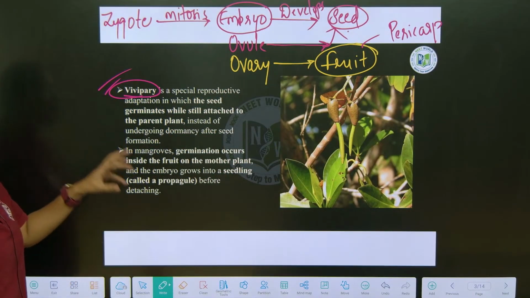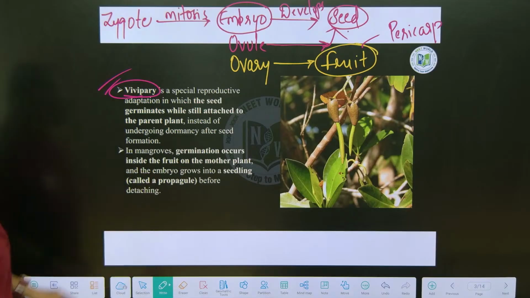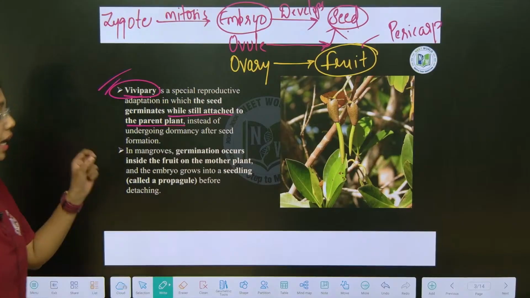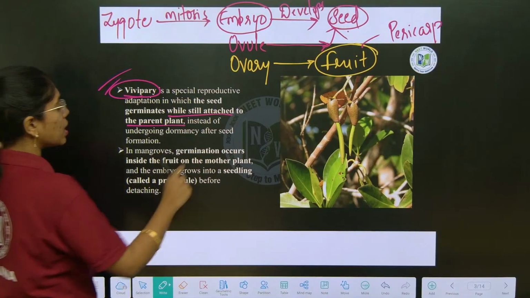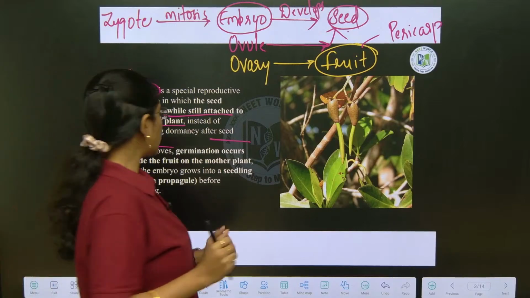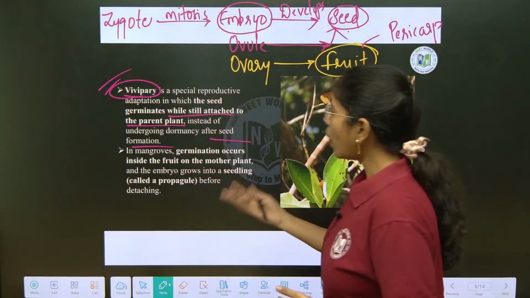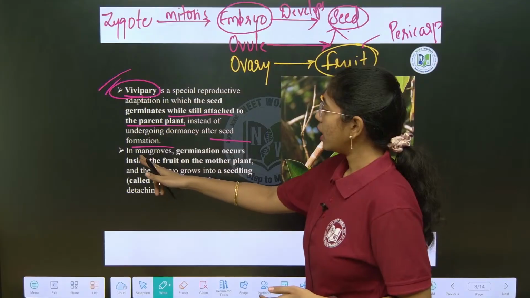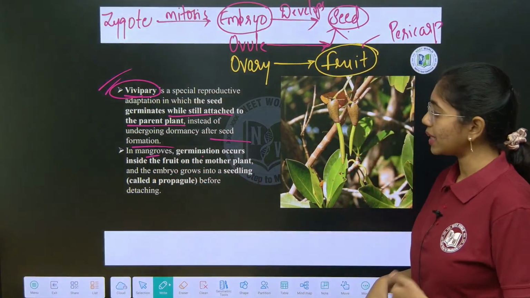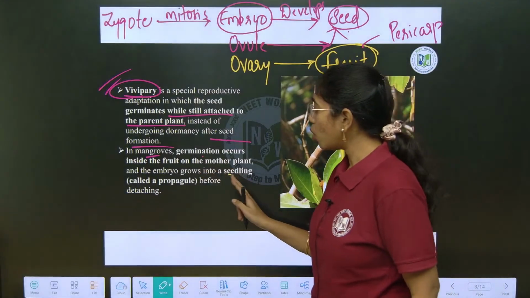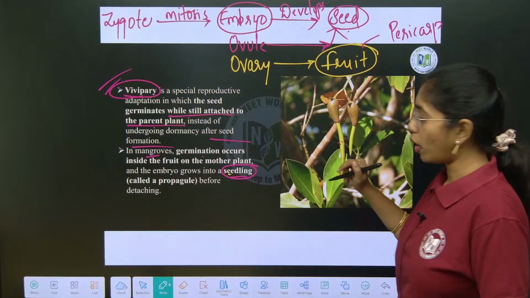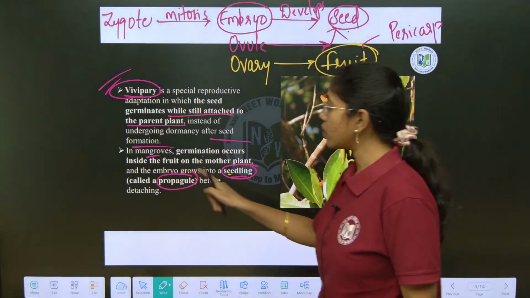Vivipary is a special reproductive adaptation in which seed germinates while still attached to the parent plant, instead of undergoing dormancy after seed formation. In mangroves, germination occurs inside the fruit on the mother plant itself, and the embryo grows into a seedling while attached to the parent body, and this develops into a propagule.